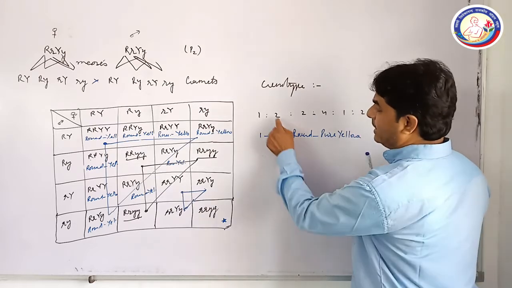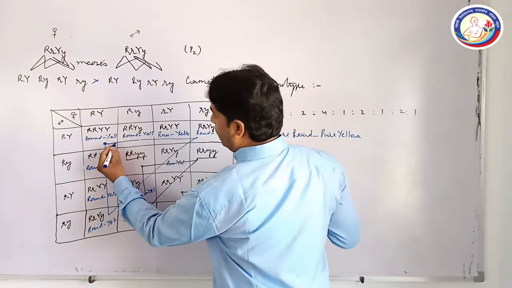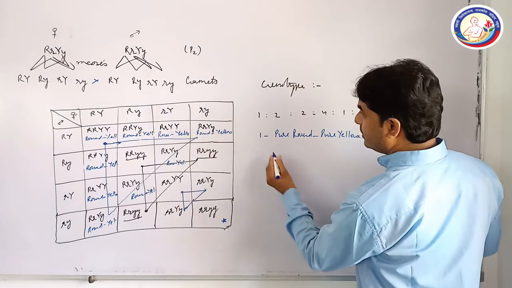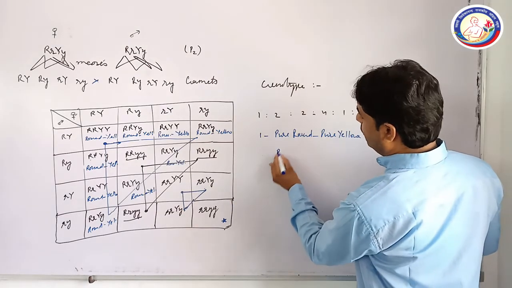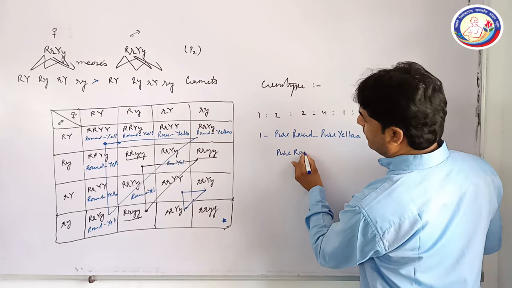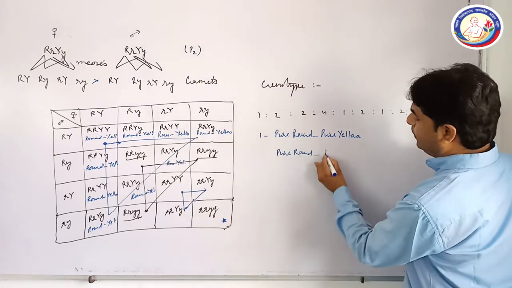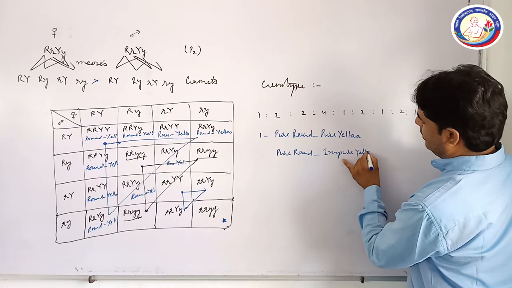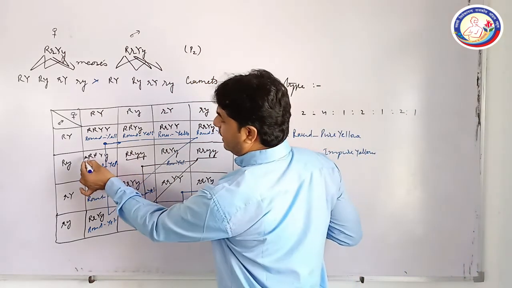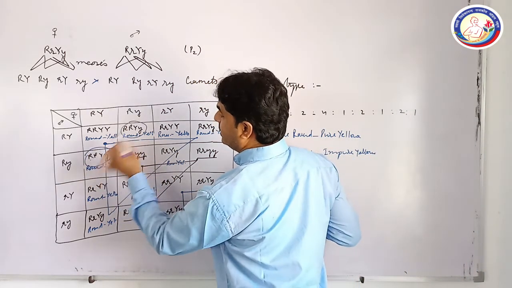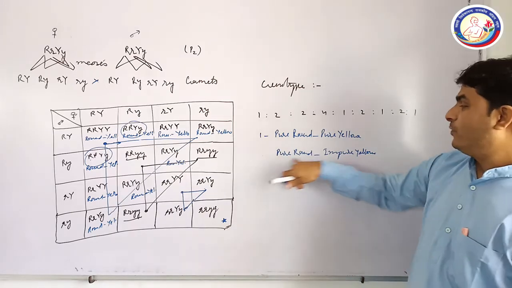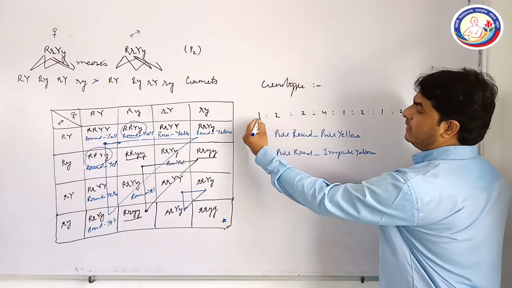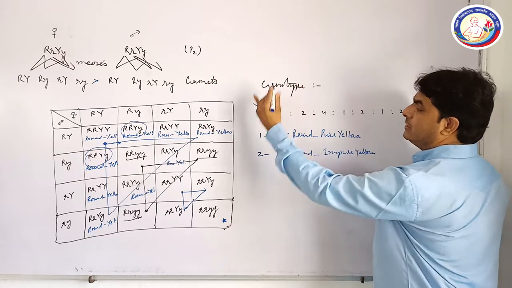Again, when you go through the second part, you need to move here in the first step. What will you see? This is pure round as well as impure yellow. This type of plant can be seen here. This is the first and second. These are the two plants which are pure for round and impure for yellow. So the number of plants is, this is the first one, this is the two.